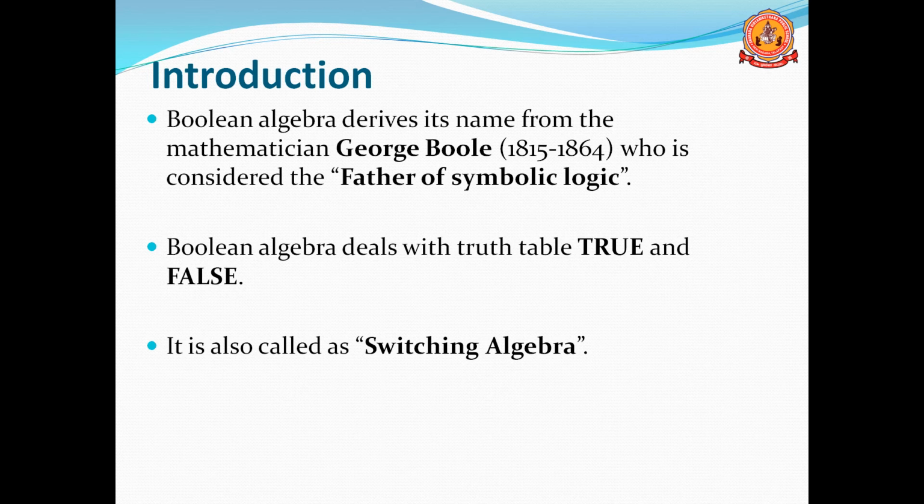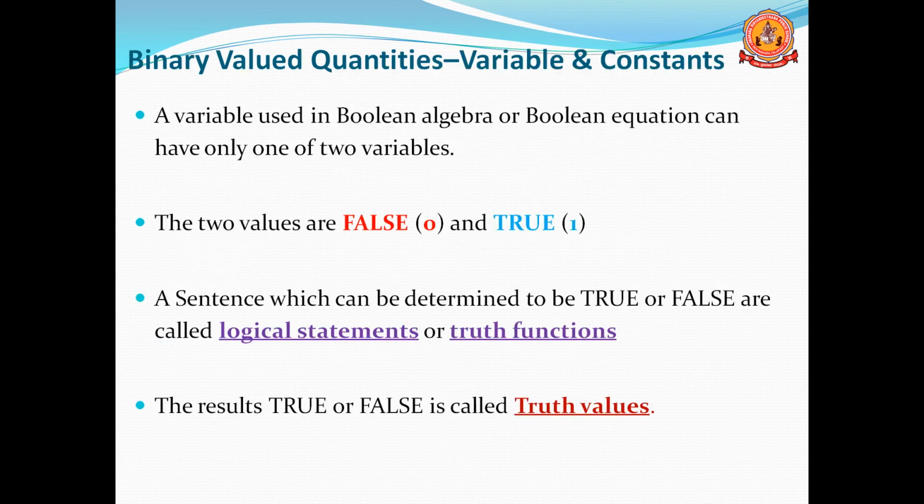Boolean algebra deals with the truth table, true and false. Mainly we are using two values here, either true or false. It mainly uses a truth table based on the values true and false. It is also called switching algebra because the value is switching either to true or false. Only two values are there, switching from true to false or false to true. That's why it is also known as switching algebra.